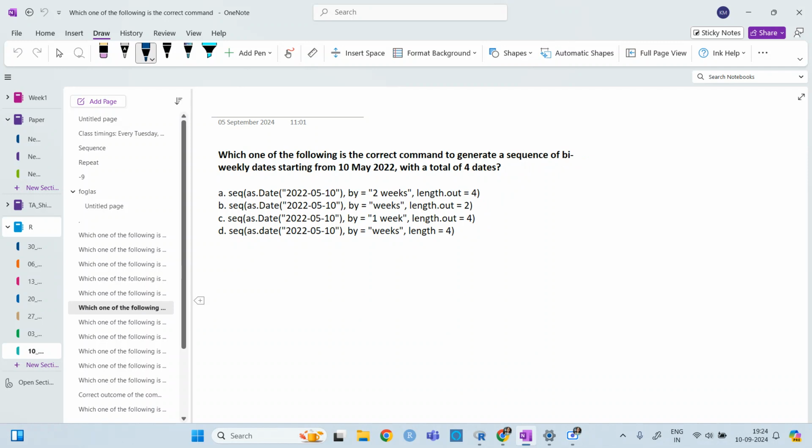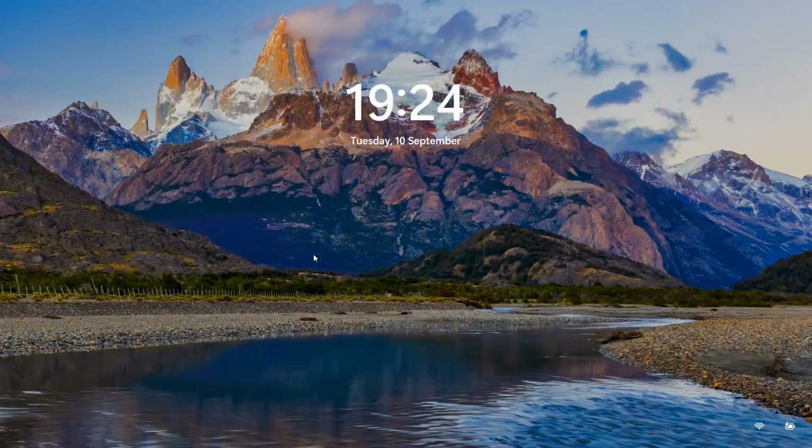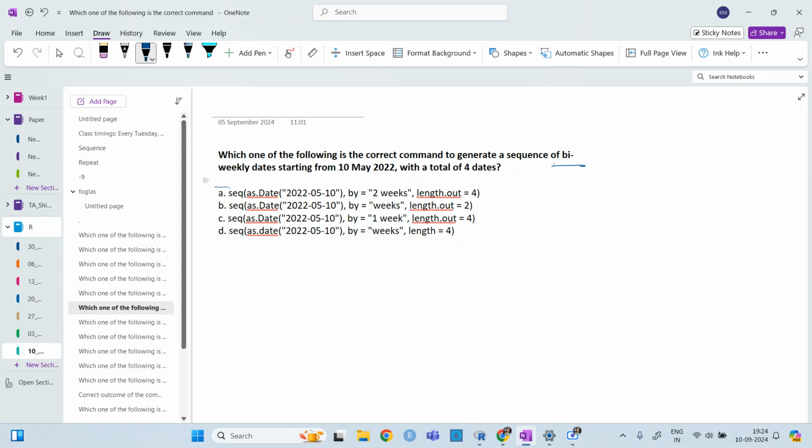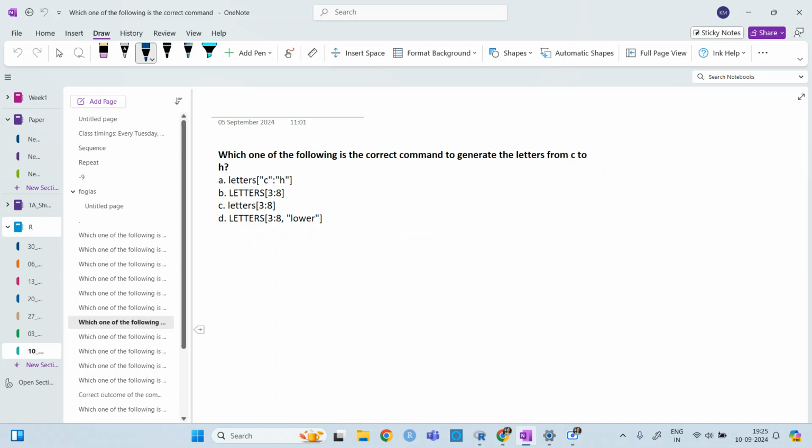Next one. Option A. As the date. Okay, yeah, because it is doing bi-weekly dates, from 10 May, so 10 May, 2 weeks, and then length.out is 4. The next one is Option C.